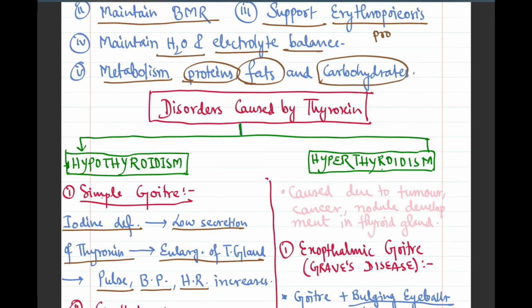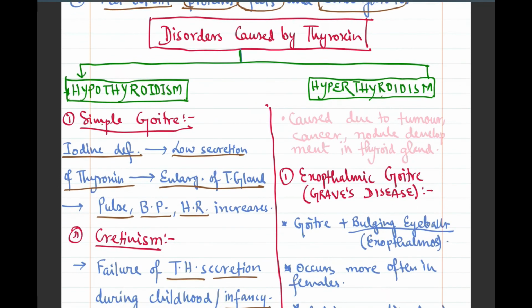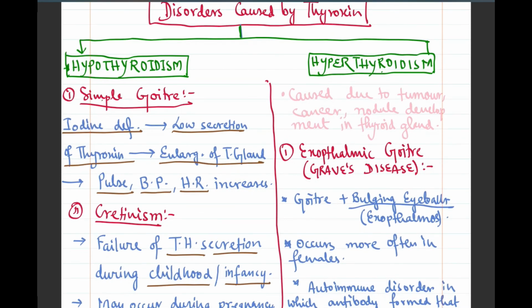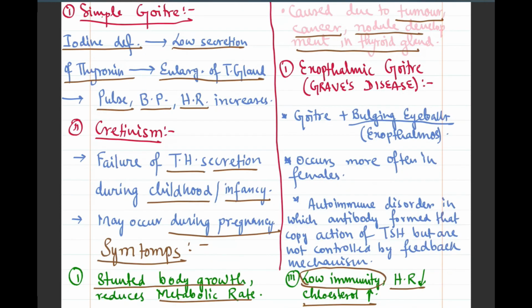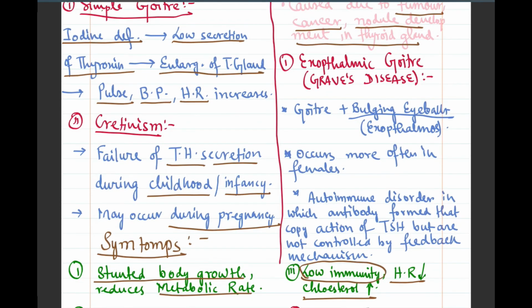Now, hyperthyroidism means there is a very excessive secretion of thyroxine in our body. This may be caused if there is development of any tumor, cancer cells, or nodules in our thyroid gland, then hyperthyroidism may occur. One of the most significant diseases is called Graves' disease or exophthalmic goiter. Exophthalmic means, as we know ophthalmic means eye, and exo means it bulges out, the eyeballs bulge out.